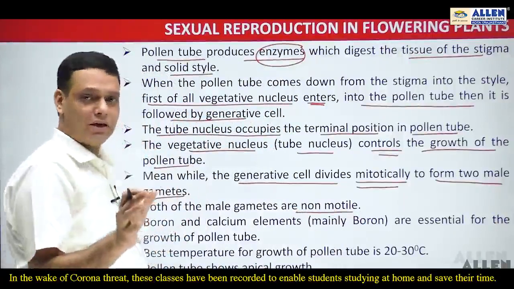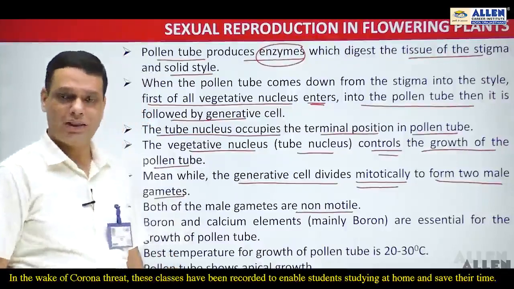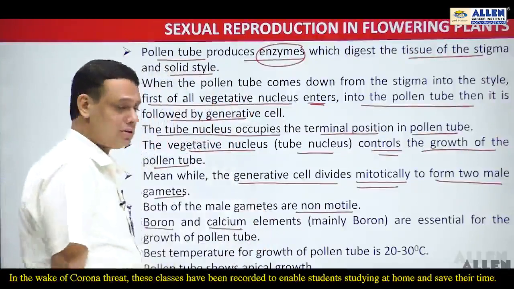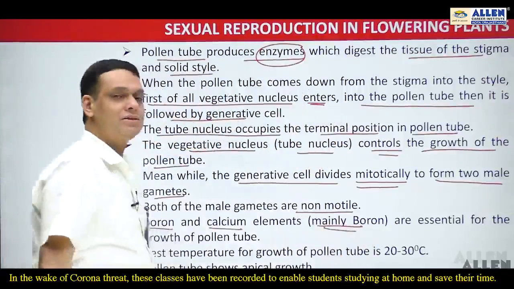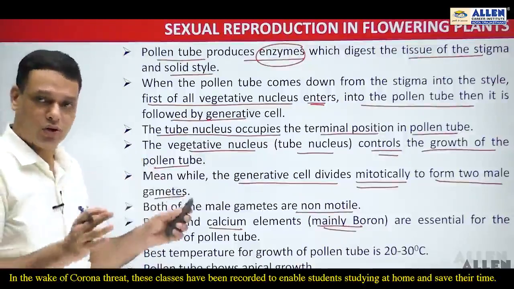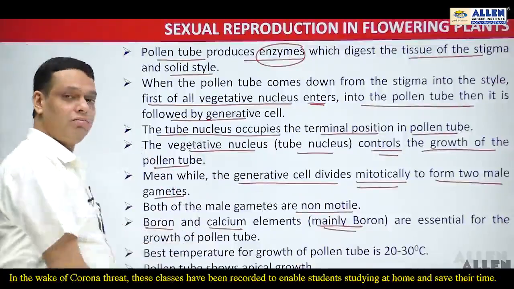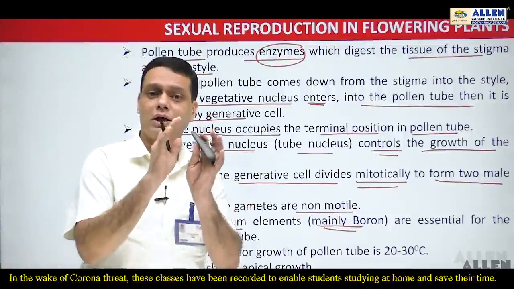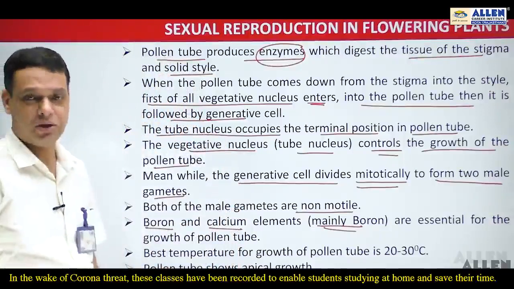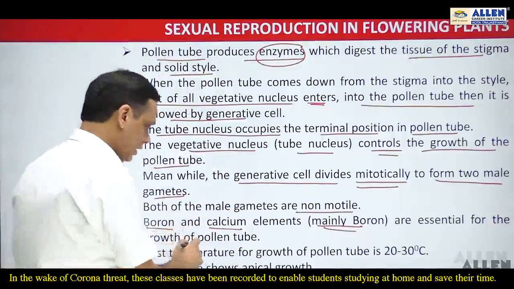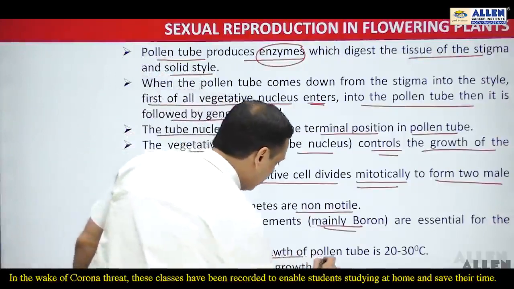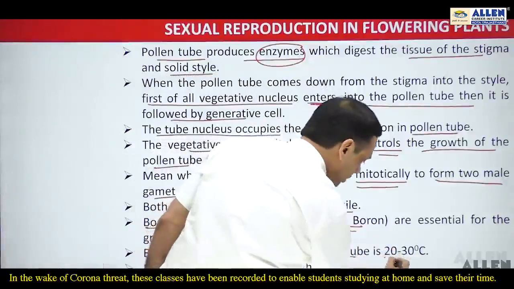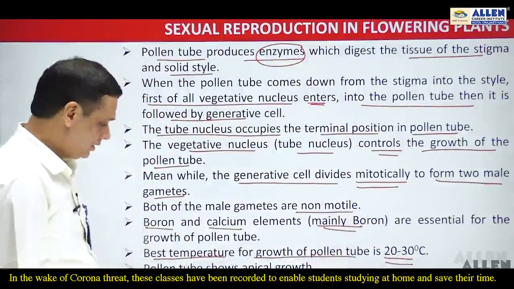Now there are certain chemicals which also control the growth of the pollen tube, and these chemicals are boron and calcium. Among these two chemicals, mainly boron is essential for the growth of the pollen tube. The growth of the pollen tube is also controlled by temperature, meaning a certain optimum temperature is required, and that optimum temperature for the growth of the pollen tube is 20 to 30 degrees Celsius.